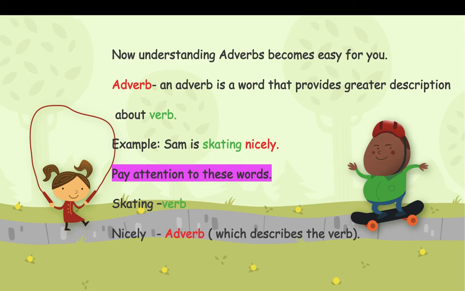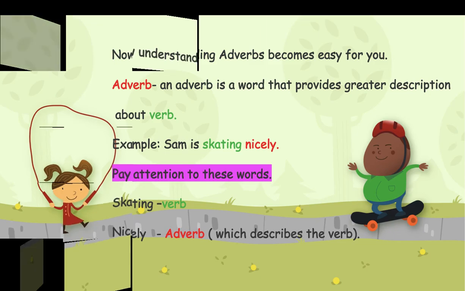Like, for example, Sam is skating nicely. Pay attention to these words. Skating is the verb and nicely is the adverb. That is, the word nicely is describing the action, that is skating. So, Sam is skating nicely.